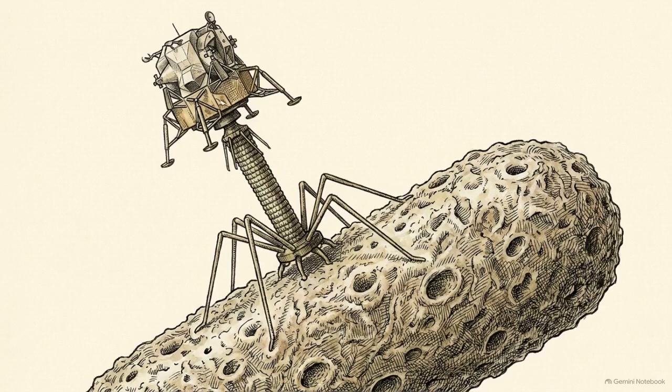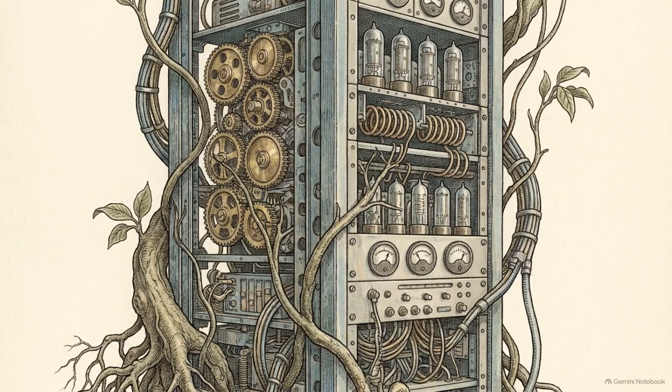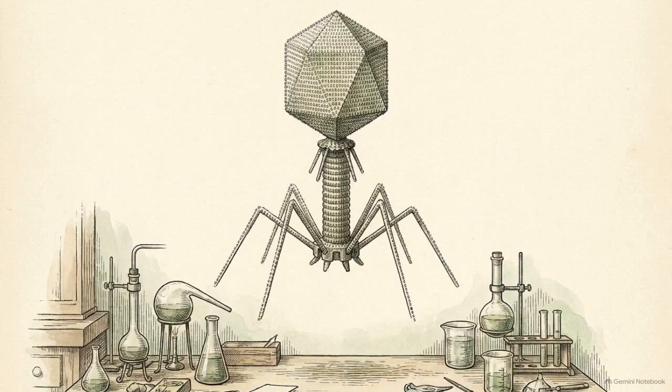The successful output of the EVO model was the digital generation and physical synthesis of functional bacteriophages, viruses that hunt and destroy bacterial cells. Because bacteriophages exclusively infect specific species of bacteria, they lack the mechanisms to enter human cells, posing no direct physiological threat to us. To understand the implications of this breakthrough, we have to look under the hood. We need to deconstruct how an AI model translates digital probabilities into viable physical organisms.